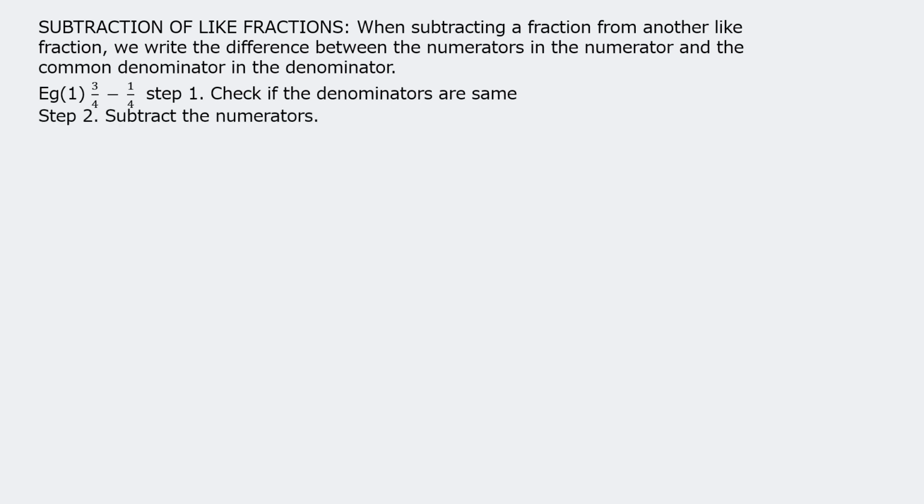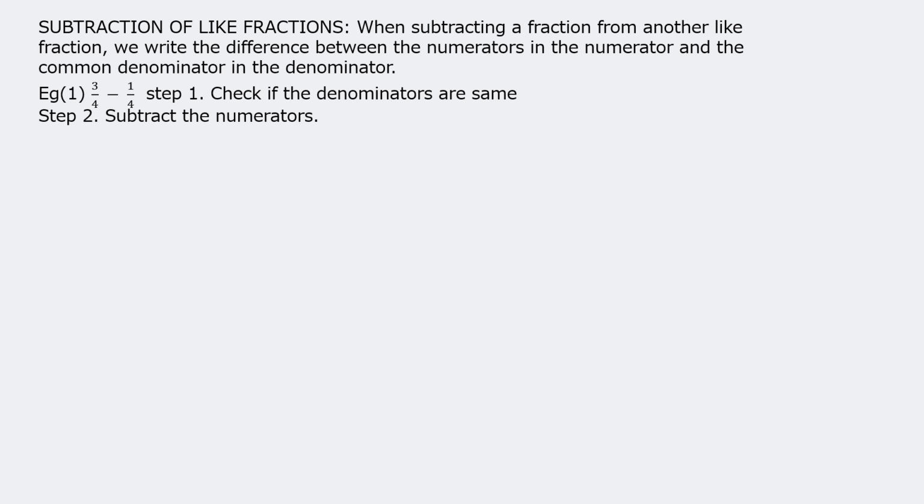Problem set 21. Subtract 5 upon 7 minus 1 upon 7. So 5 minus 1 upon 7 is equal to 4 upon 7. Second one, children, 5 upon 8 minus 3 upon 8. Both the denominators are same, so just write down the numerator. 5 minus 3 upon 8 is equal to 2 upon 8.